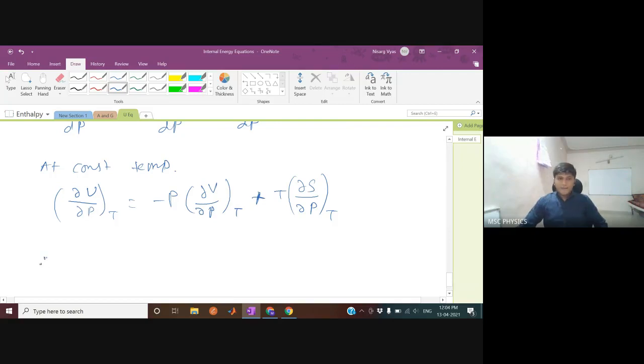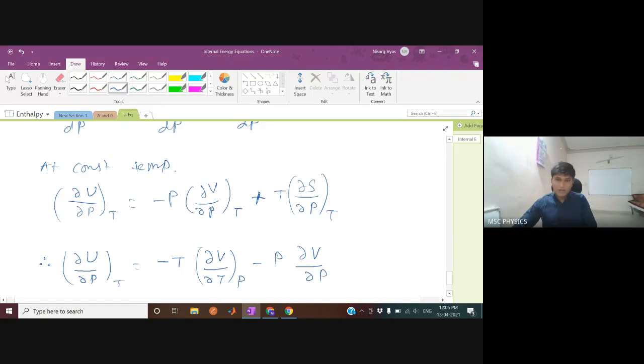Therefore you can use a Maxwell relation for del S by del P at constant T. You can equate it with something else. So del U by del P at constant T equals minus T del V by del T at constant pressure minus P del V by del P at constant T.